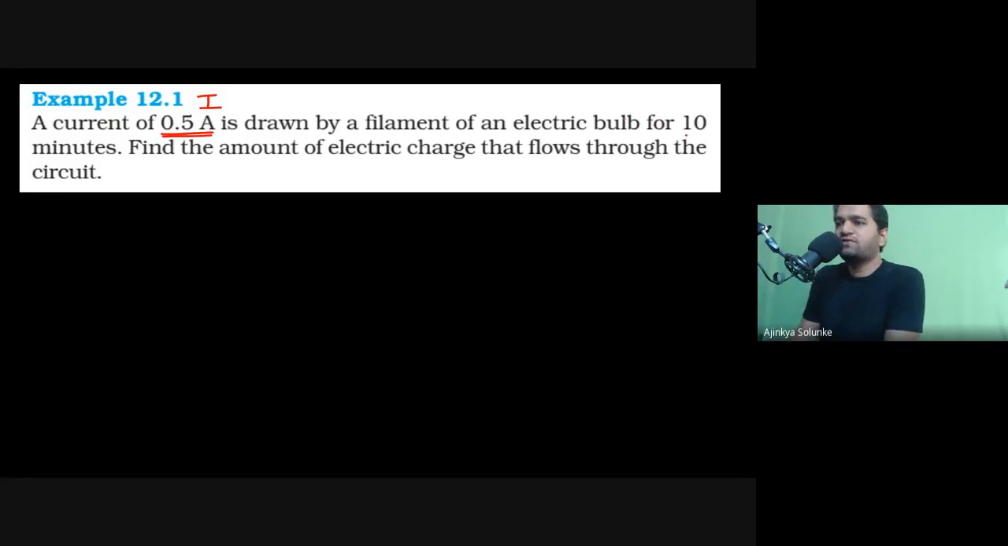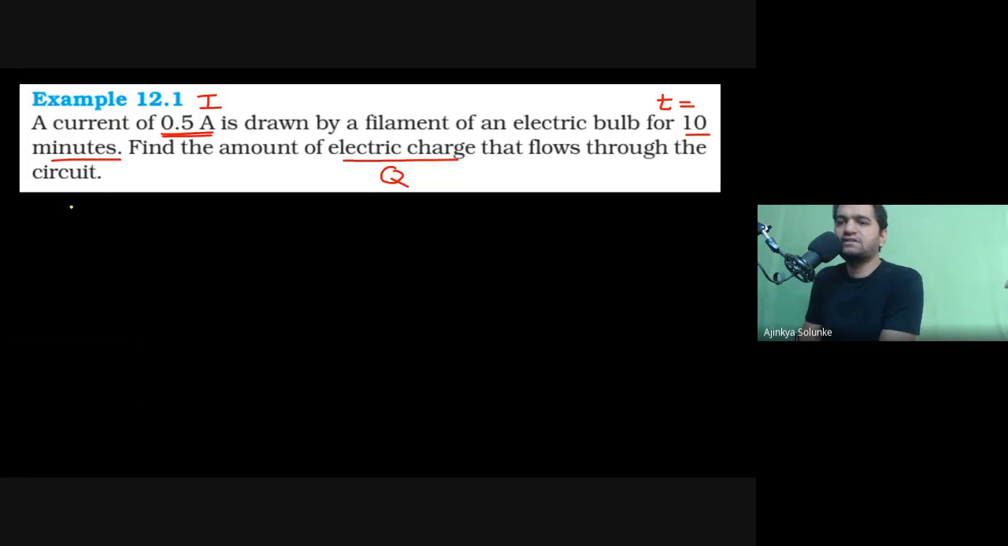It is flowing for 10 minutes. Can somebody tell me what is 10 minutes? Minutes means time, right? So this is T. And they are asking you to find out the electric charge. What is the letter we use for electric charge? Is it I or is it Q? Yes, correct. The letter we use for it is Q. Okay, fine. So can we just write down this data?